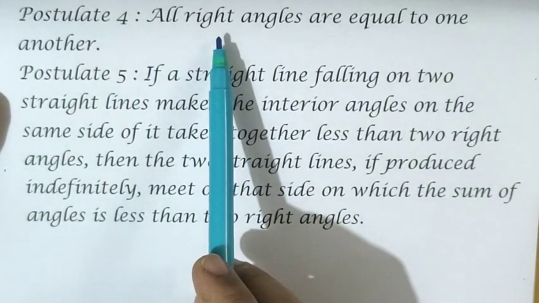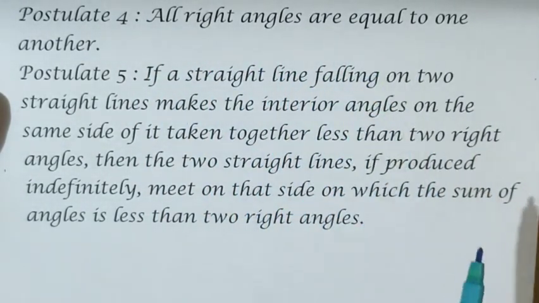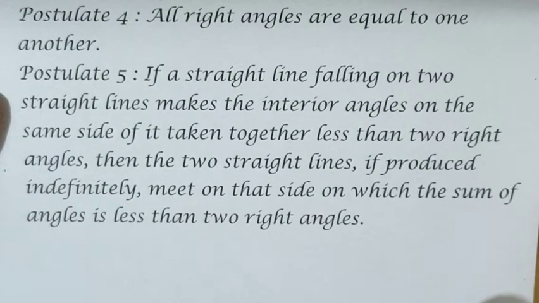Now the fourth postulate: all right angles are equal to one another. What is the measurement of a right angle? Everywhere it is equal to 90 degrees.